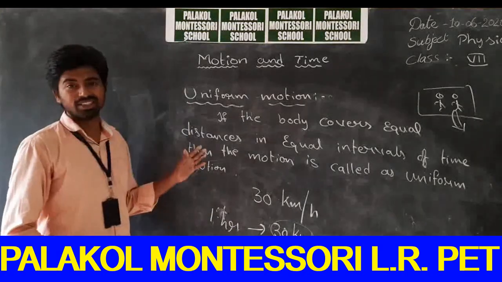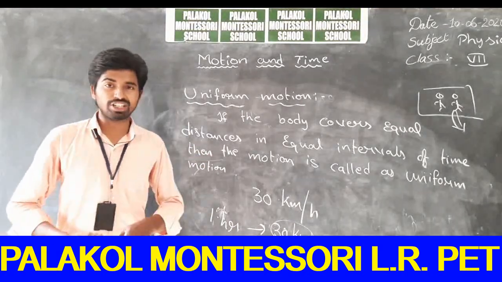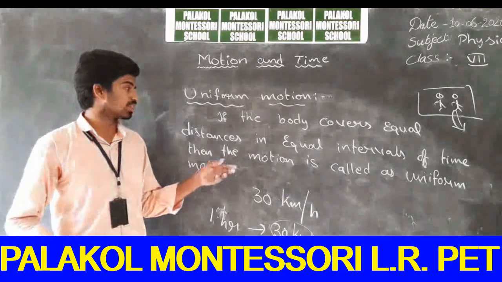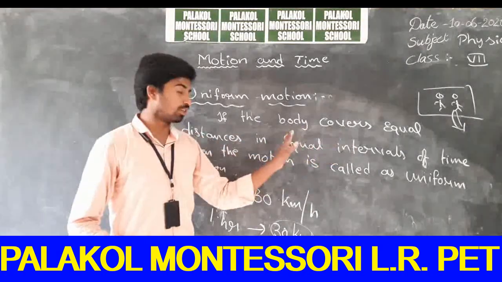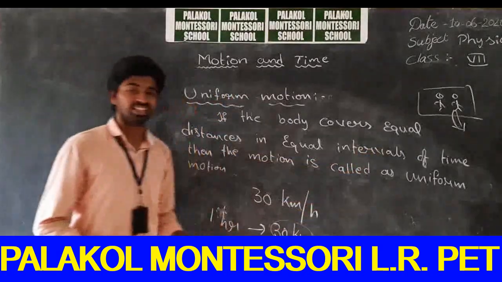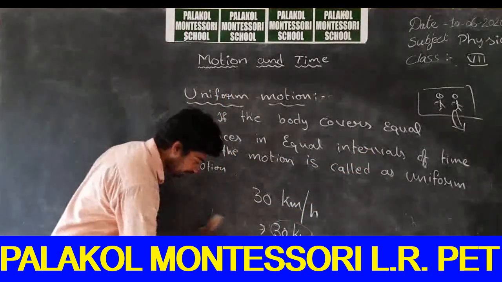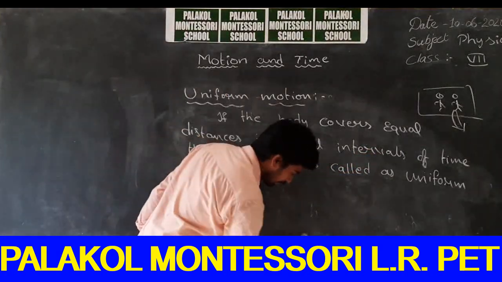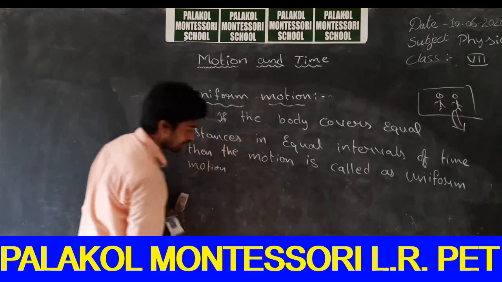So this is nothing but uniform motion. So when you say the object is in uniform motion, if the body covers or if the object travels equal distances in equal intervals of time, then the object is said to be in uniform motion.